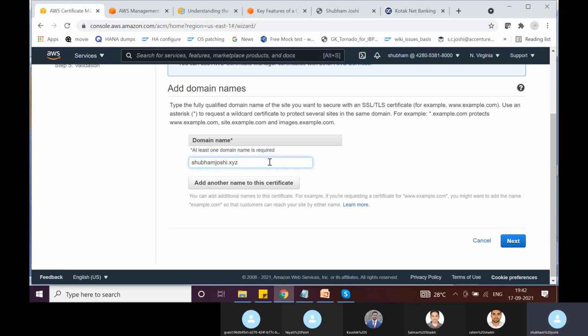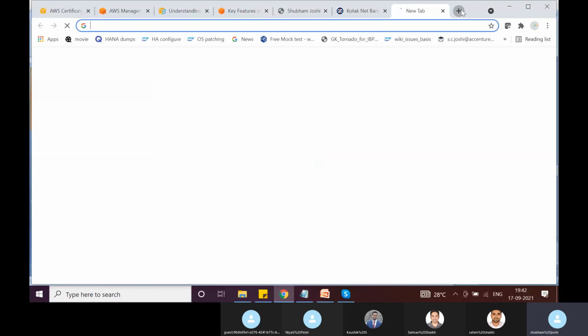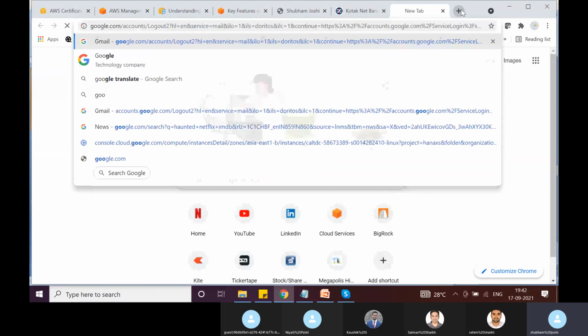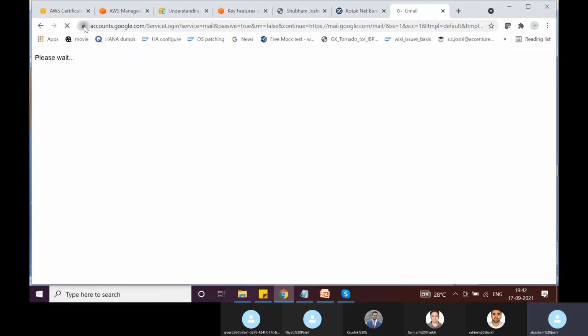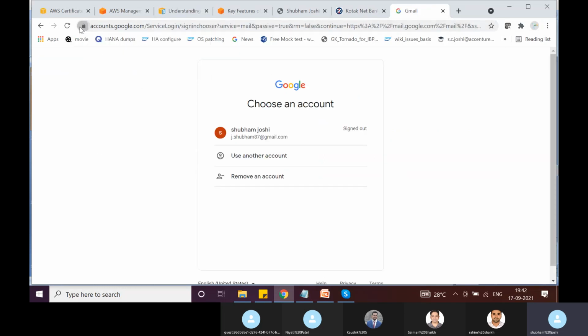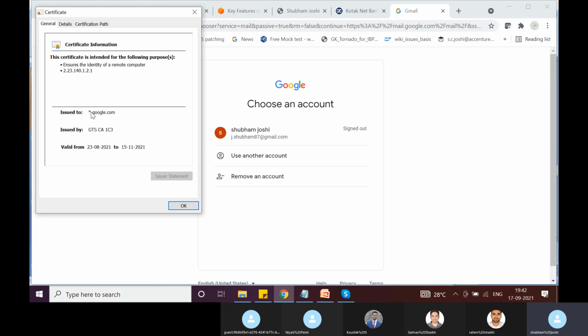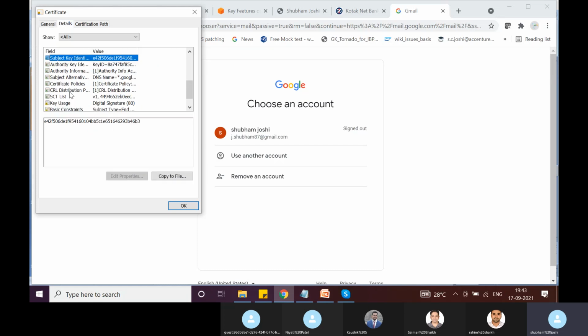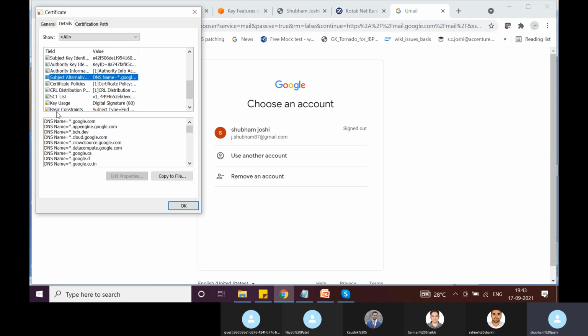shubhamjoshi.xyz. You can also add other domains here in the same certificate. You might know about the subject alternative name, right? In a subject alternative name, you can specify other domains also. Let's say in case of google.com, if you see the certificate here, it says issued to a wildcard, star.google.com, but I believe they would have subject alternative names also.